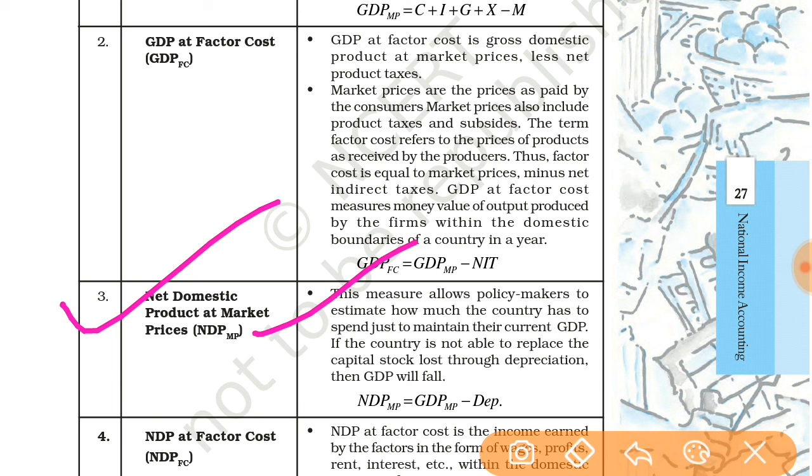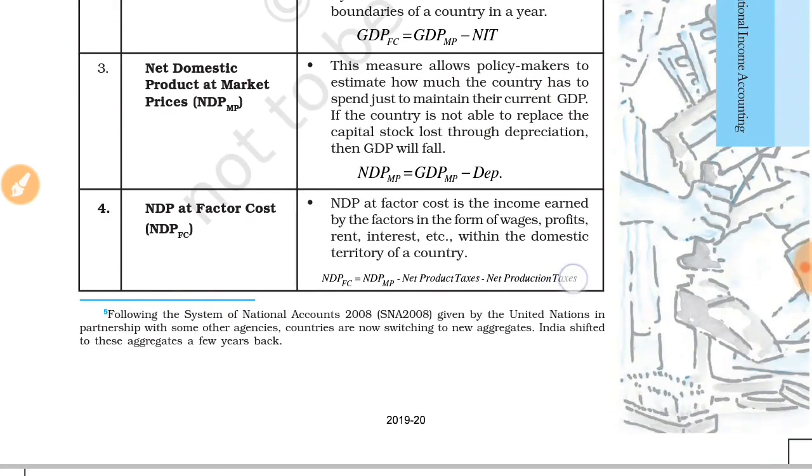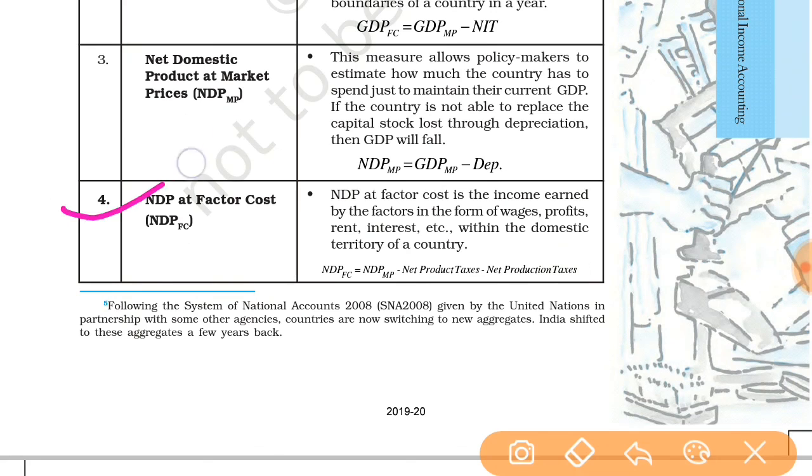If the country is not able to replace the capital stock lost through depreciation, then GDP will be affected. So here it is said how we will get the NDP at MP. NDP at MP equals GDP MP minus depreciation. So GDP MP means what? It is given in the above page. Next, net domestic product at factor cost, it is given here.